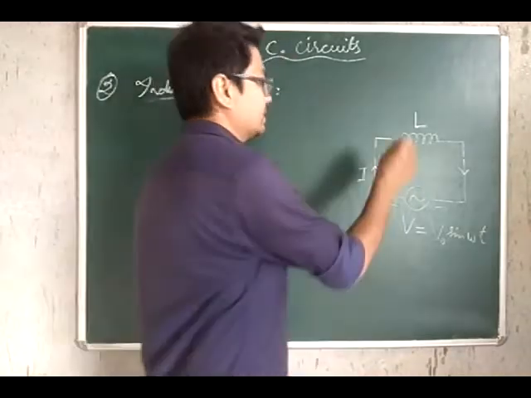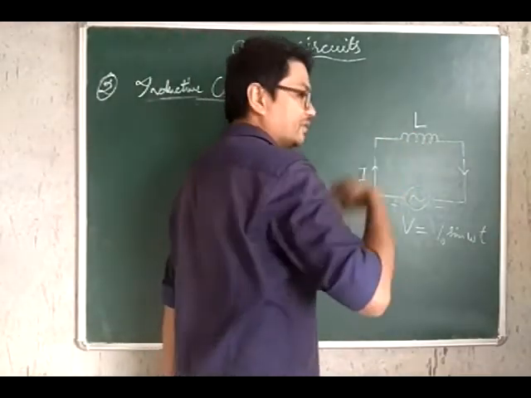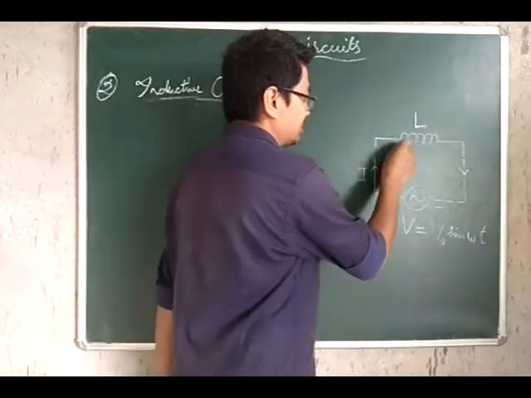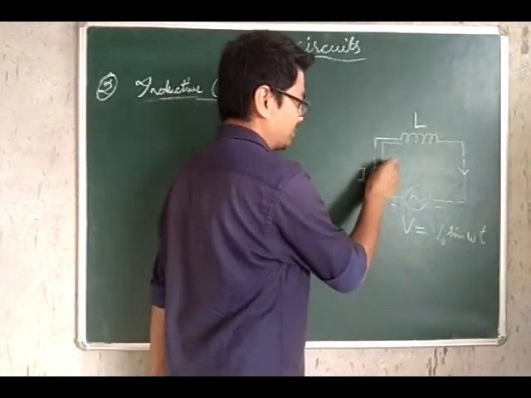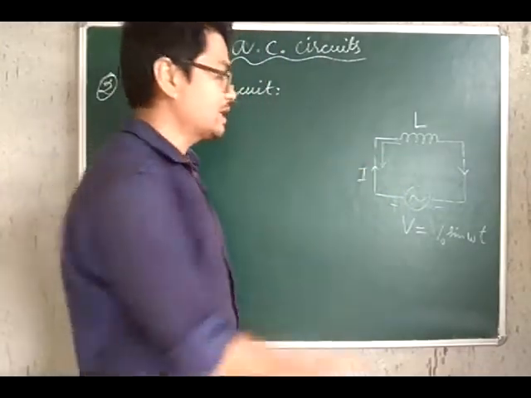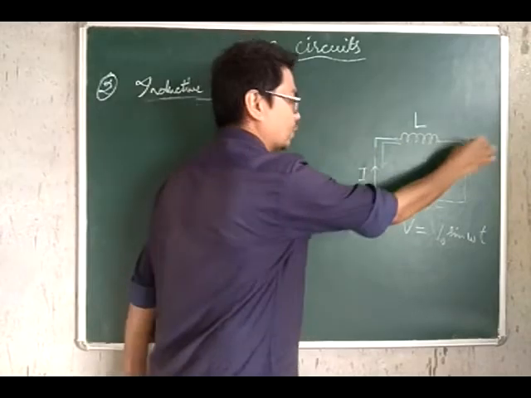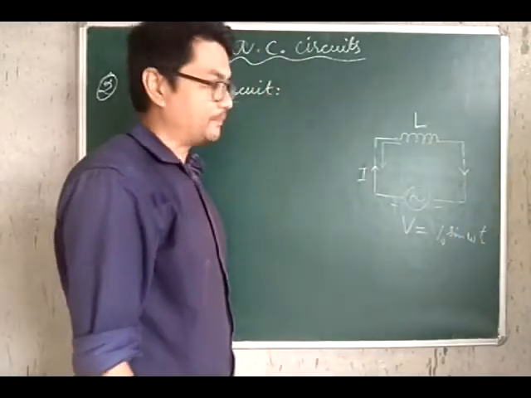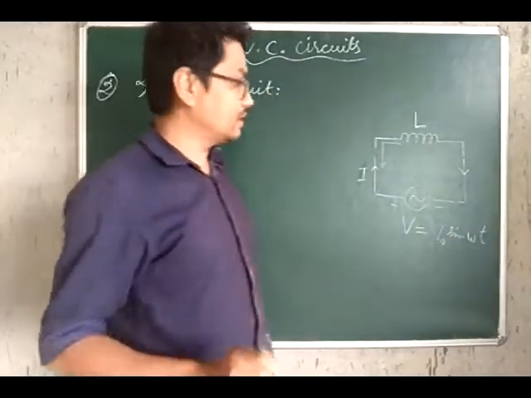So to say, the inductor generates an induced current which is flowing in this direction because it wants to oppose the cause. And what is the cause producing this induced current? It is the alternating current flowing in the clockwise sense. So understand one thing clearly here.